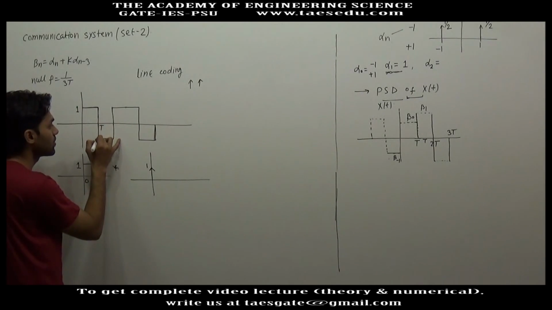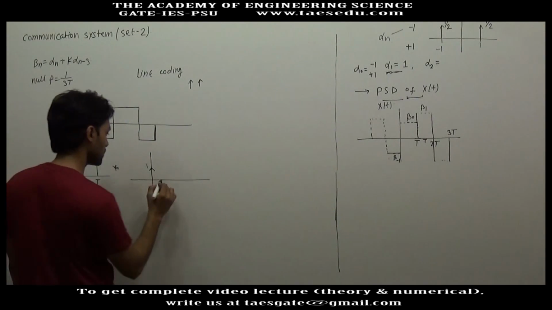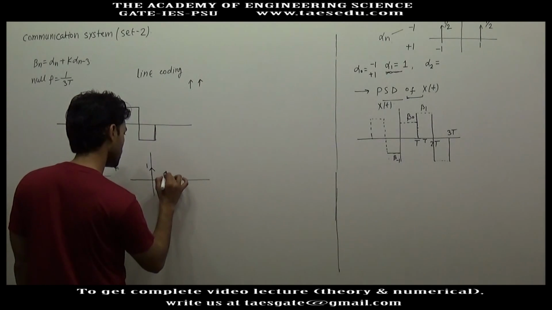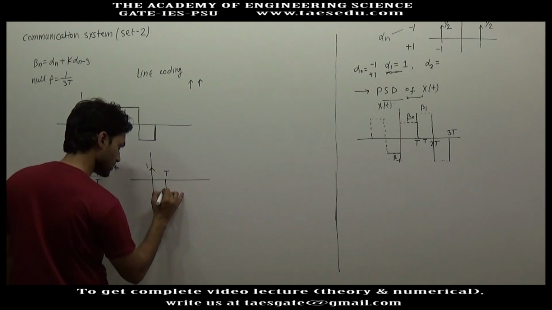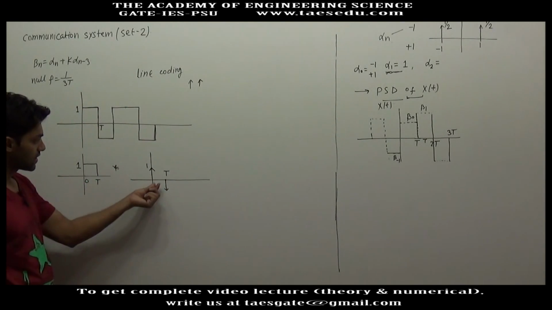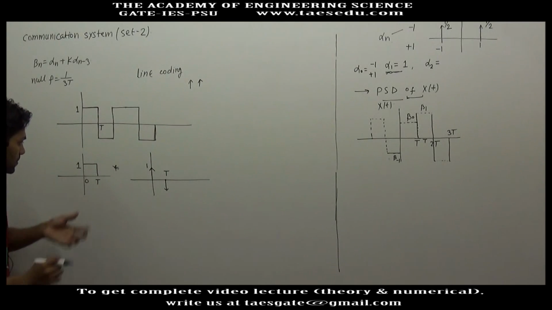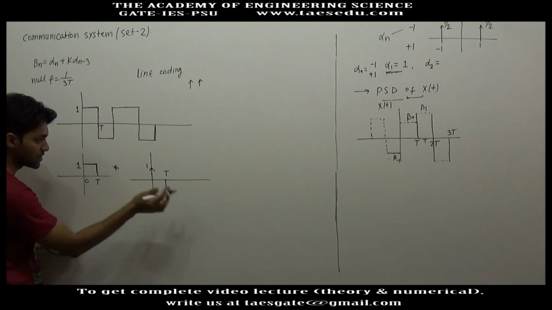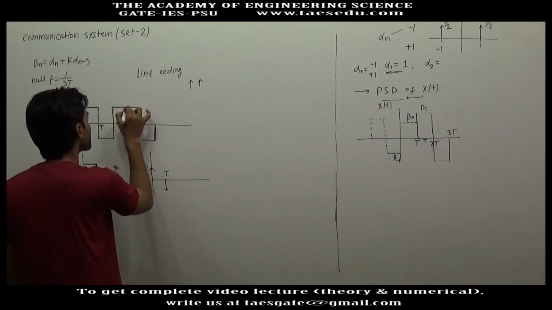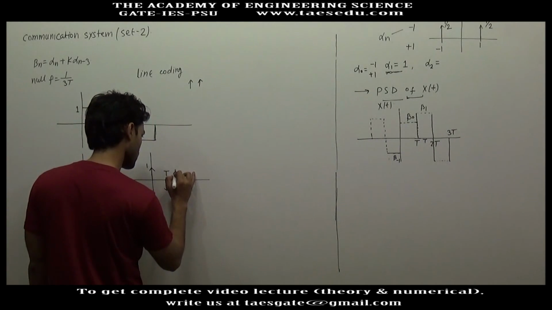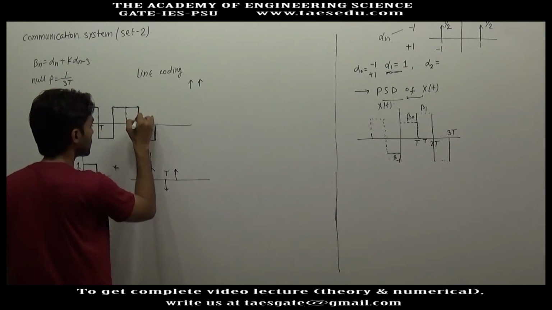After that you have a negative pulse, so at T you take the convolution of this pulse with a negative impulse. This negative impulse will shift this rectangular pulse by T units. Then again you have a positive block, so you will have a positive impulse, again you have a positive impulse.